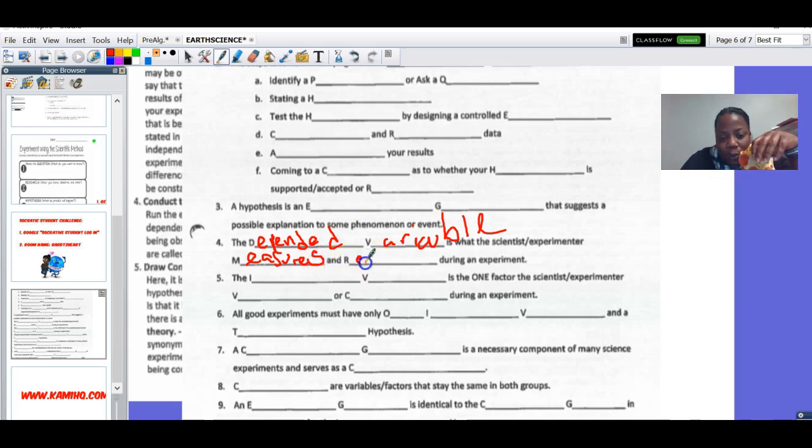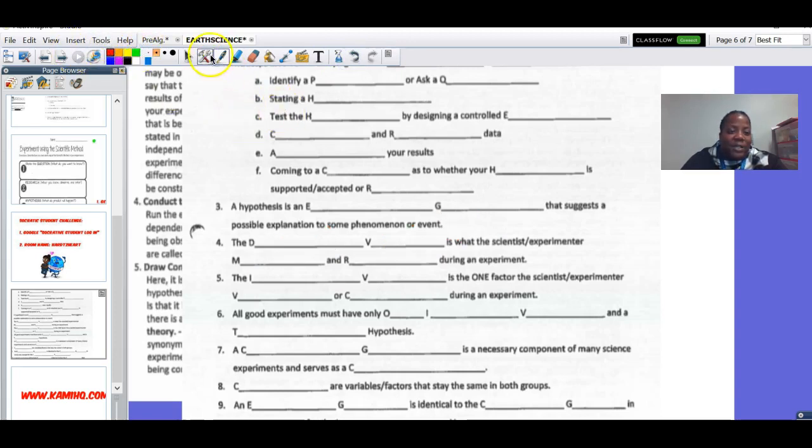Measures and records. That's what I was doing. There we go. Okay. Now the next one is looking for a word that starts with the I, and the compound word starts with a B. So it starts with the I, this word, and then this one starts with a B. The blank blank is the one factor the scientist or the experimenter blank or blank during an experiment.